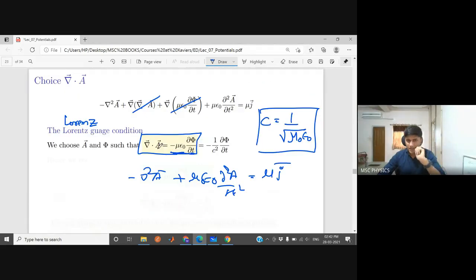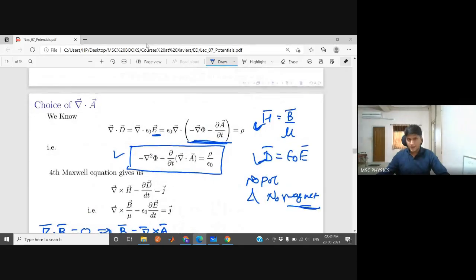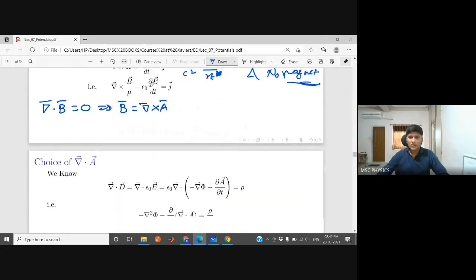But if you apply the same condition onto the equation obtained from the first equation, what do we put in place of divergence of A? We put minus 1 by c square del phi by del t. If you put this in place of divergence of A, then it becomes negative of del square phi plus 1 by c square, oh sorry, not del square phi by del t square but only del phi by del t. So this becomes del square phi minus 1 by c square del square phi by del t square equal to minus rho by epsilon naught. So there come two equations.